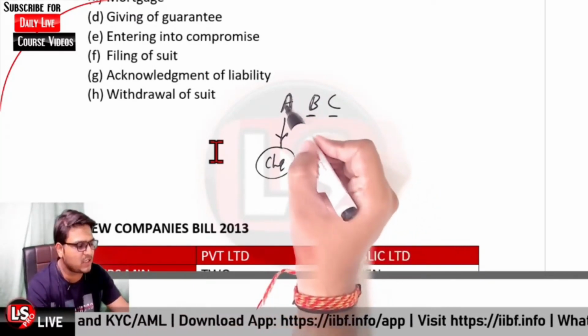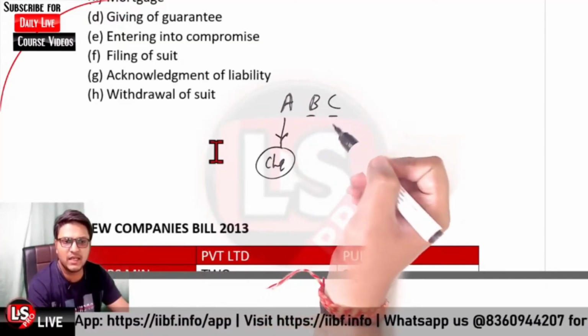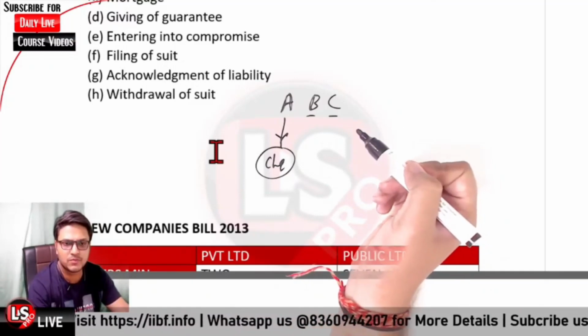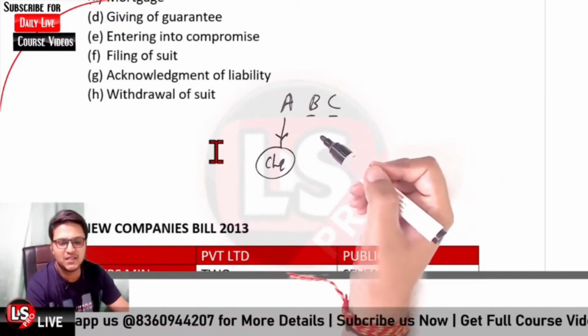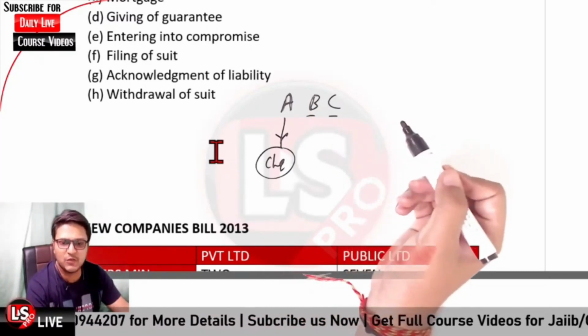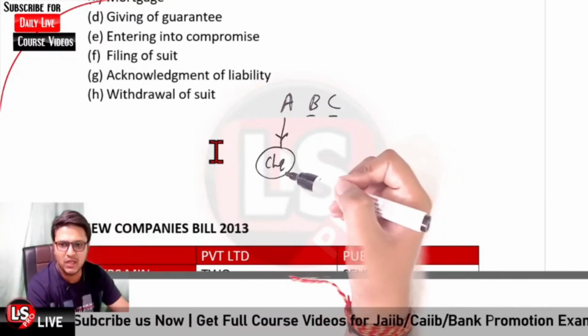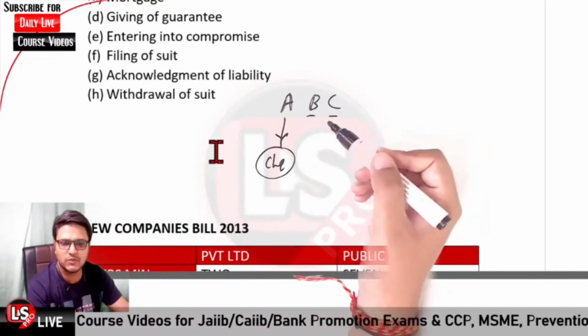A, B, C are three partners, and A has issued a check. Can the check be countermanded by person B or C also? Yes or no?